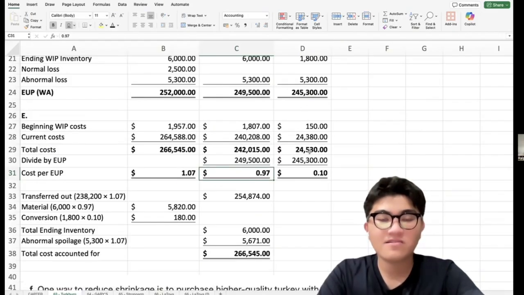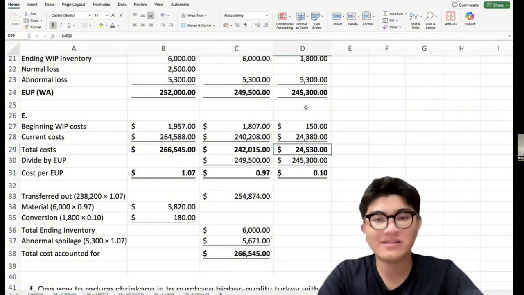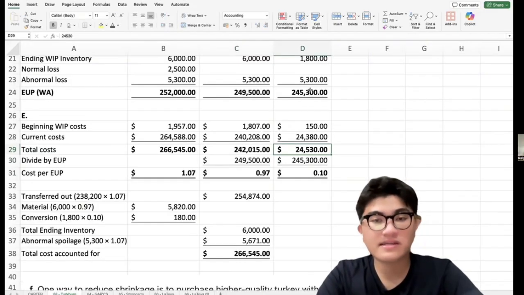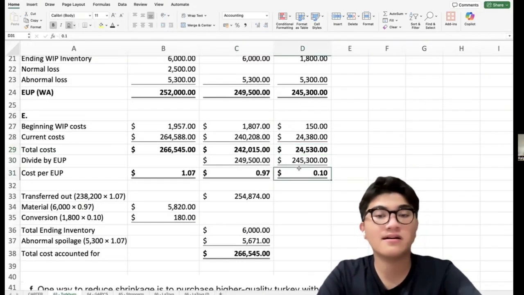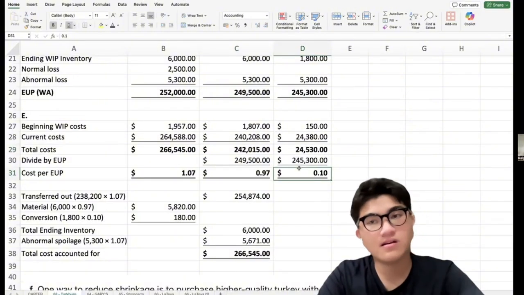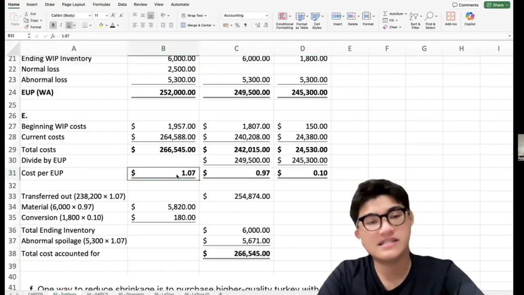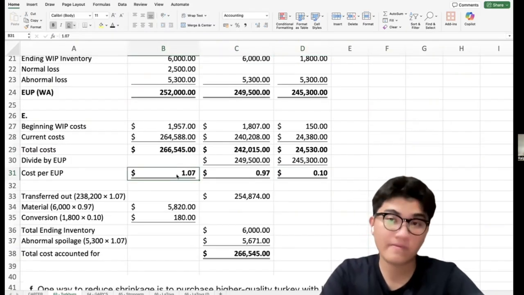So, the total cost for the conversion is 24,530, and we will be dividing that from the EUP of 245,300, which we will get the cost per EUP of 10 cents. Okay, we added both, we get $1.07 for the cost per EUP in total.